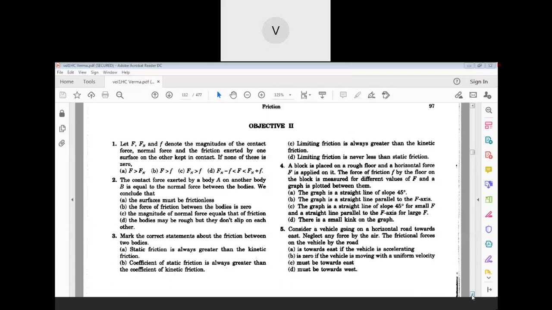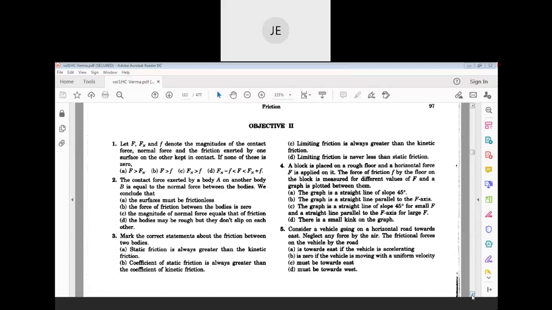Tell next, D. Why is D the answer? Limiting friction is never less than static friction. Yes, correct. We have actually discussed one graph also. When we increase the applied force, the frictional force will also gradually increase.